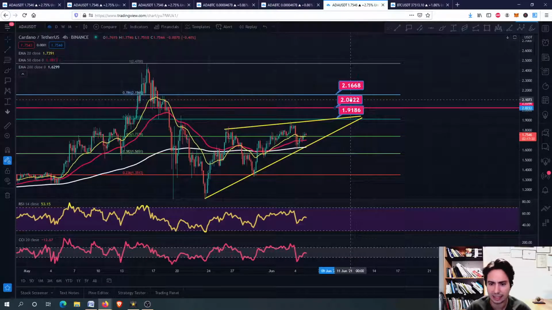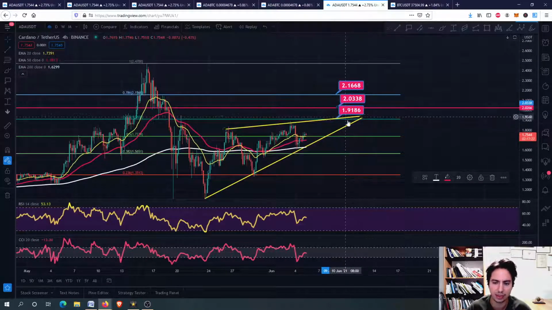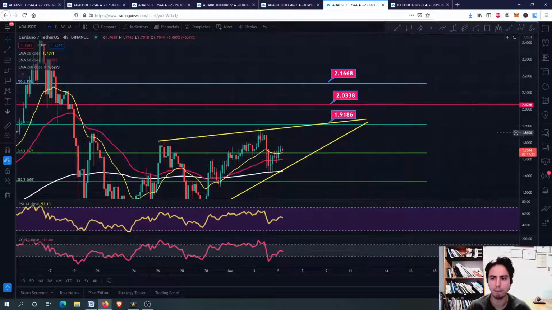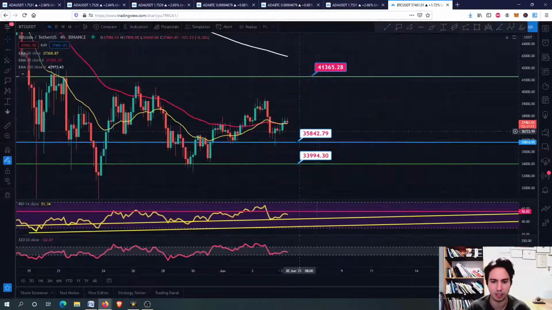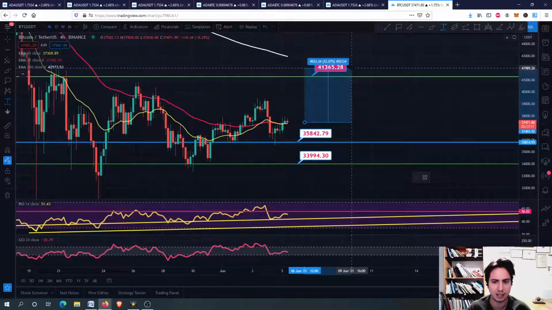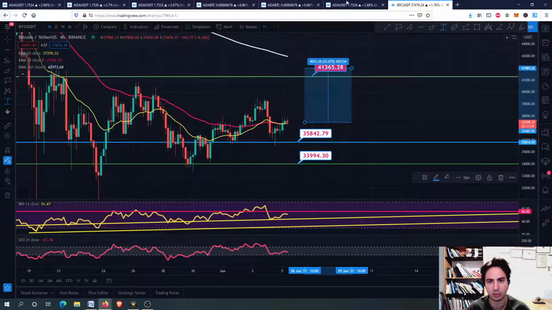But of course, guys, I believe that from the time we go 1.91, we will go 2.16. And you can say that we can measure something like this. For example, here, if I take the price range that we need towards the 41,000 USDT, you can see that it is around 10% to 11 to 12% for the 41 to 42,000 USDT.